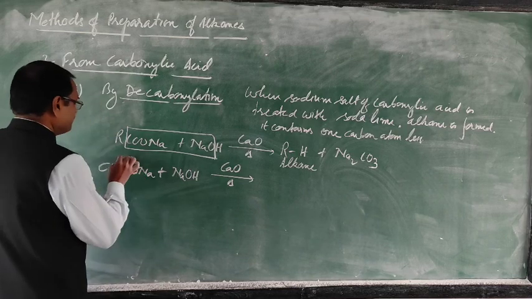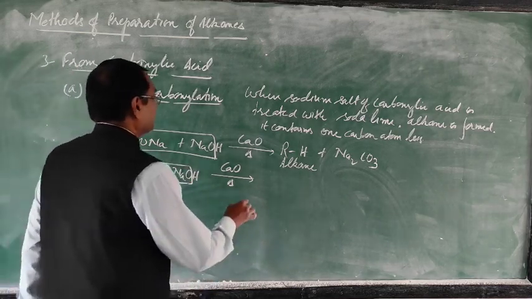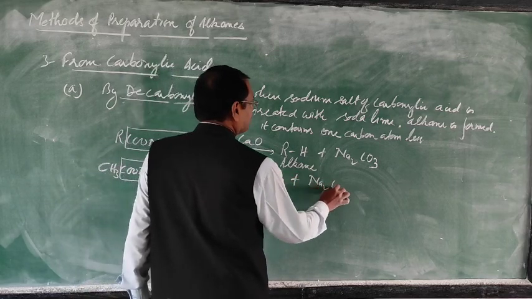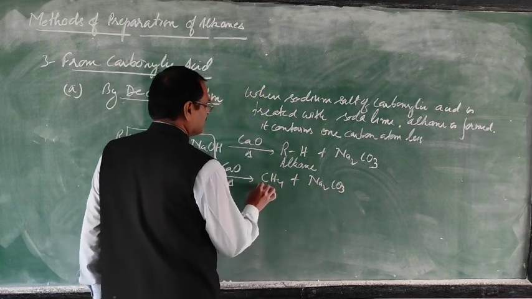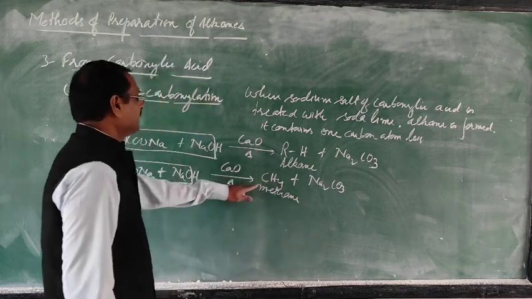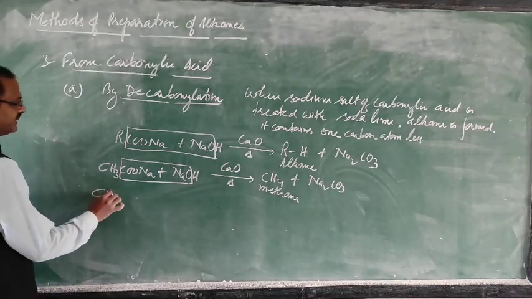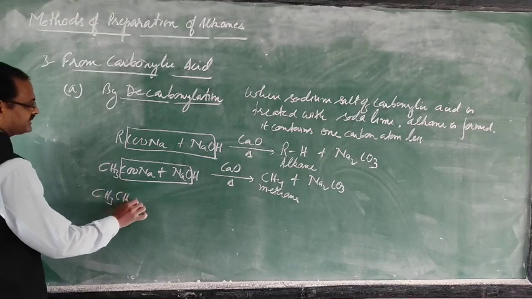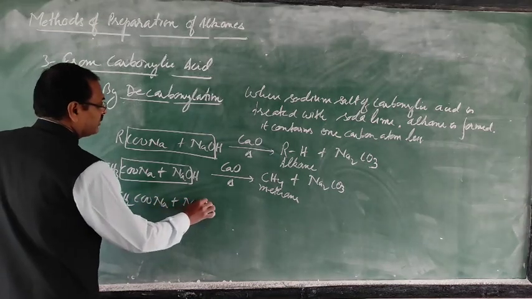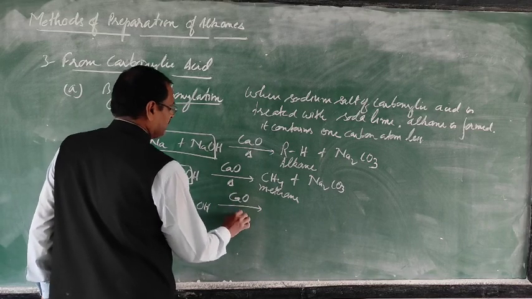So this will form Na2CO3 and CH4. This one is methane: here one carbon atom, here two carbon atoms. In the same way, CH3CH2COONa heated with NaOH and soda lime.